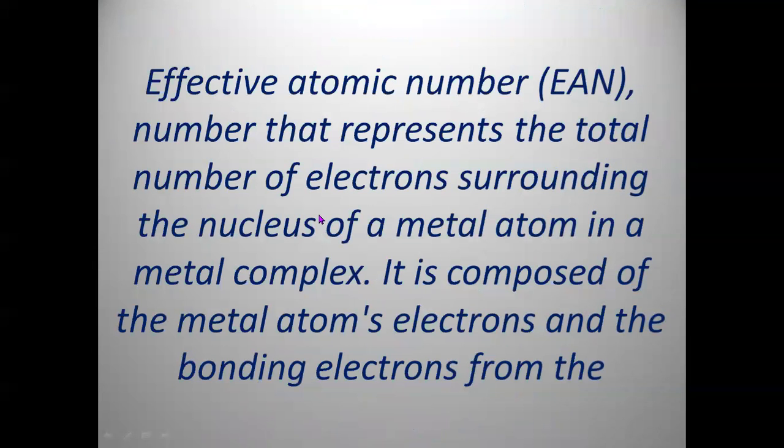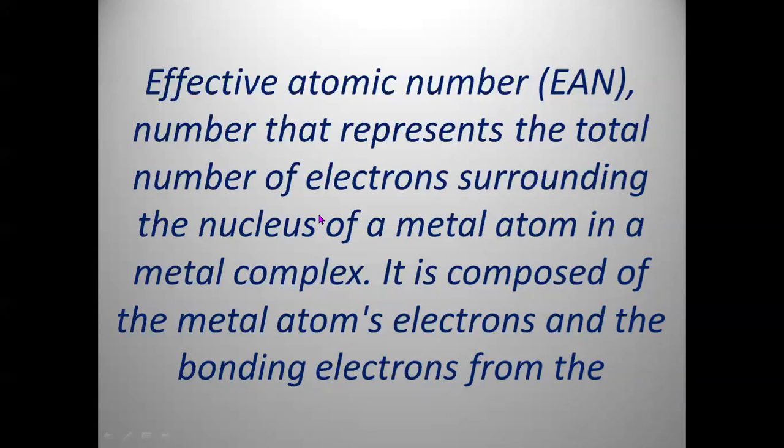What is the meaning? How to understand this is very easy. Effective atomic number is nothing but the electrons which are surrounding the nucleus of the central metal atom, the electrons present in their valence shell. These are due to loss of electrons plus gain of electrons.